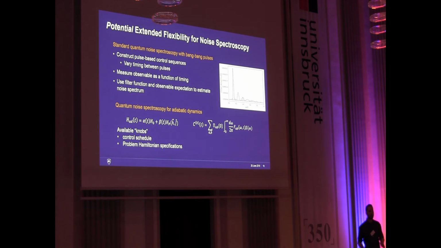While I think optimized control in this way is interesting, the more intriguing thing for me is the potential flexibility we may have for doing noise spectroscopy. Typically, with noise spectroscopy with dynamical decoupling, we devise a sequence and vary the timings between the pulses, and as we vary the timings, we're able to move these filters across in frequency. We measure some observable as a function of time, and then we use that filter function as well as the observables to back out, essentially reconstruct, the spectral density.